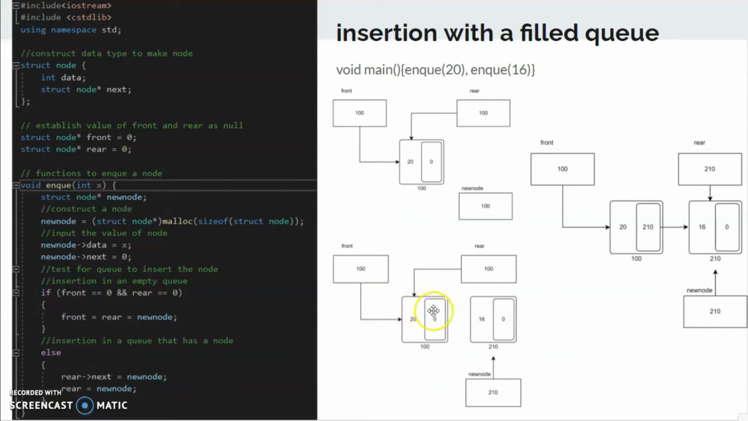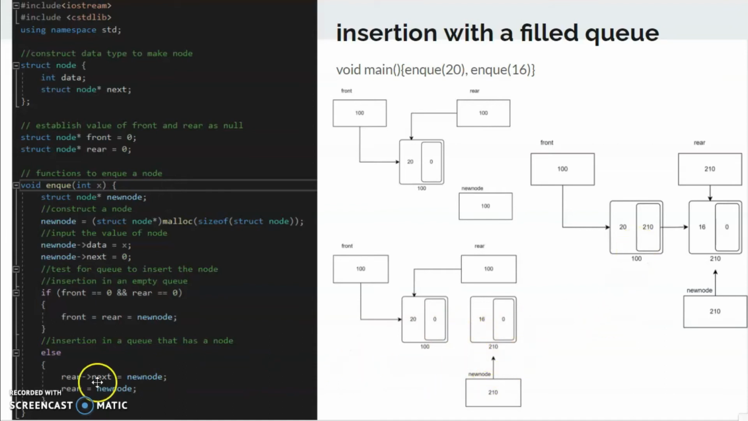So this one is inside the queue, and this one is not inside the queue yet. So on the rear node, we go to the next. The next is the next pointer, which is the null pointer right here, because it does not point to any new node yet. And then we will change the value of null into the new node, the new node, which is 210.